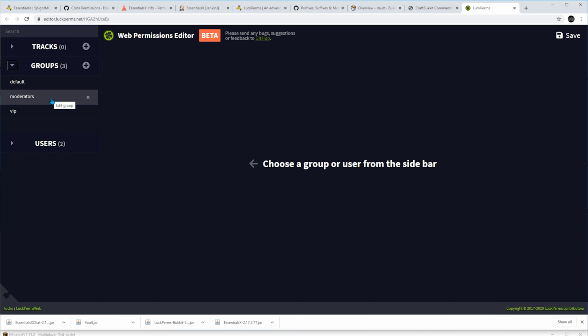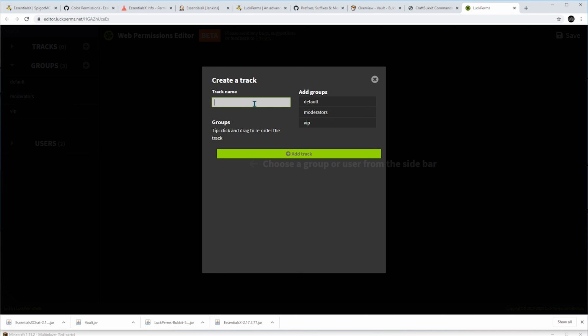Let's say I want to link between moderators and the VIP. Well, they're technically linked because the moderators is inheriting from VIP, but they're not linked in a way in which I can automatically promote that mistake so he can be in the moderators group. So to achieve this, I can go to, next to the tracks, the plus. Then let's call the track, for example, ranks.